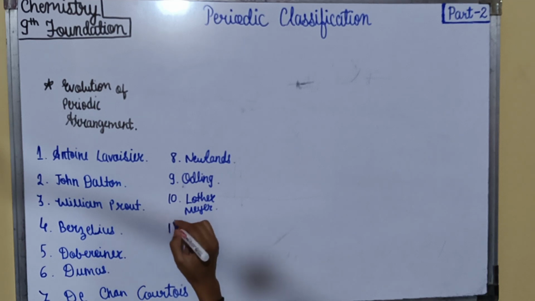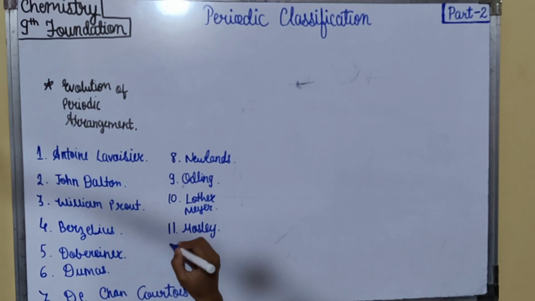Then was Moseley. Moseley assigned a new property to elements called the atomic number, which laid the foundation of the modern periodic table.